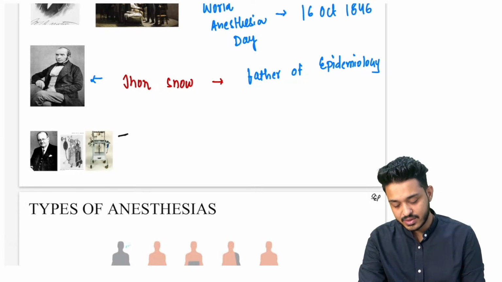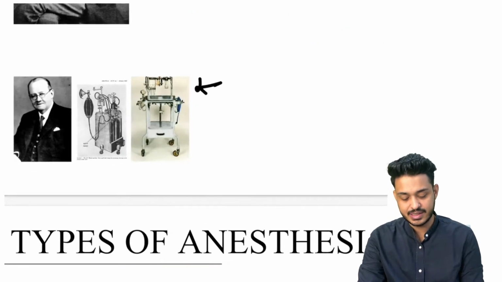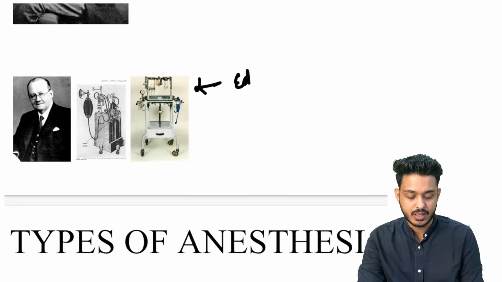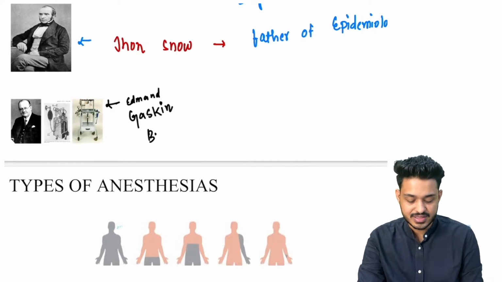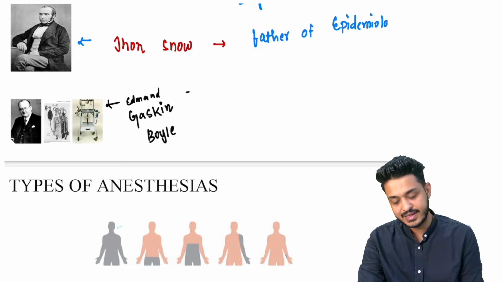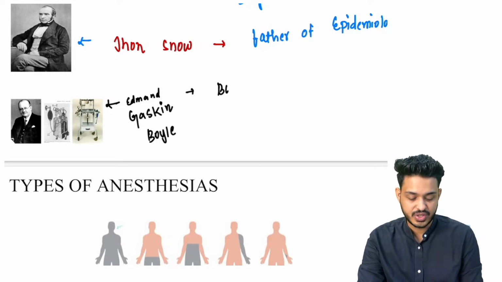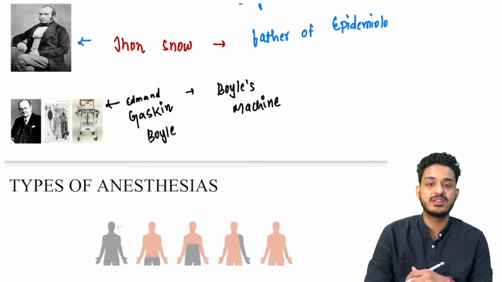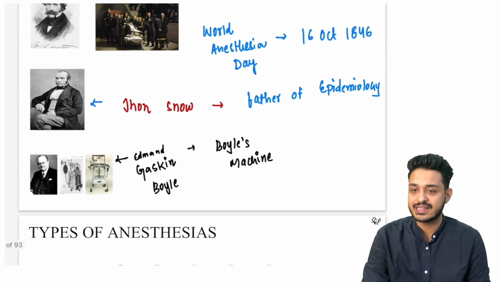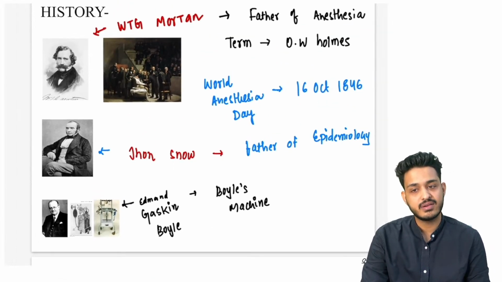Then who is this particular scientist and what is this machine? This is Edmund Gaskin Boyle, and he has given the Boyle's machine. So who gave the Boyle's machine? Gaskin Boyle, right? Who is the father of anesthesia?